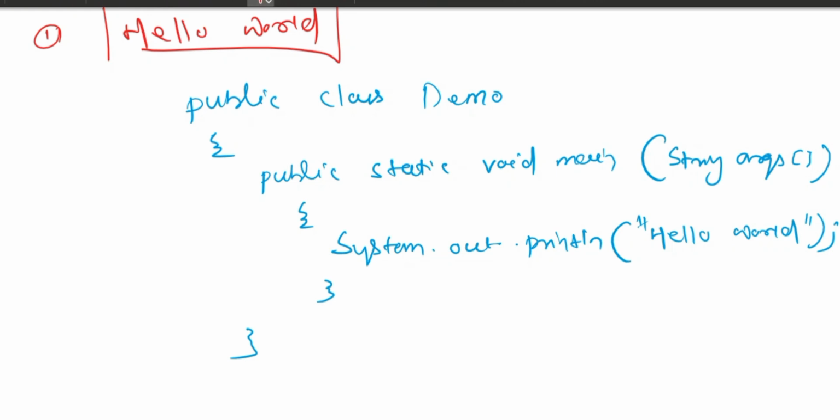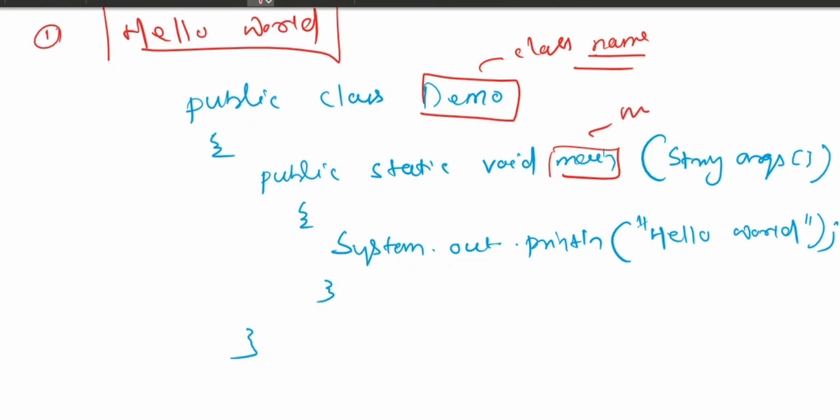Let us see. Remember always, this is the program, right? This is the class name. This is the main method. And this is the output statement. What are they? Remember, Java is an object-oriented programming language. Object means object of what? Object of the class.